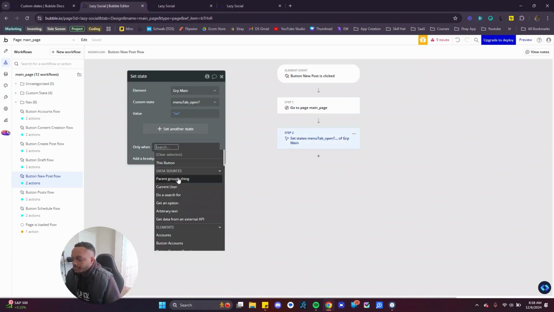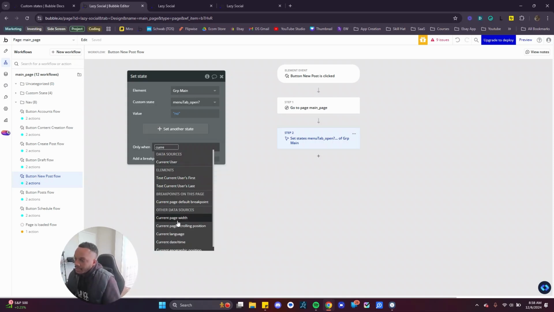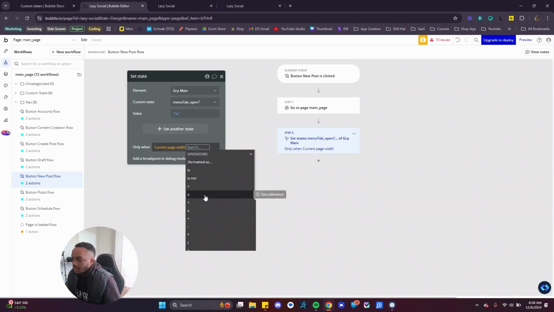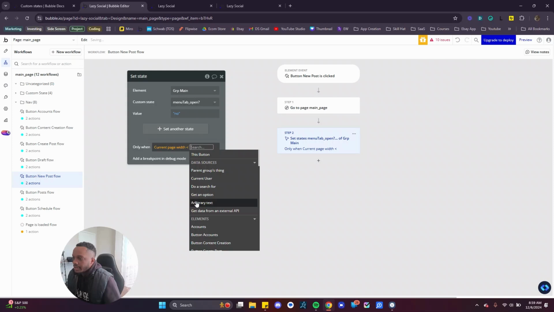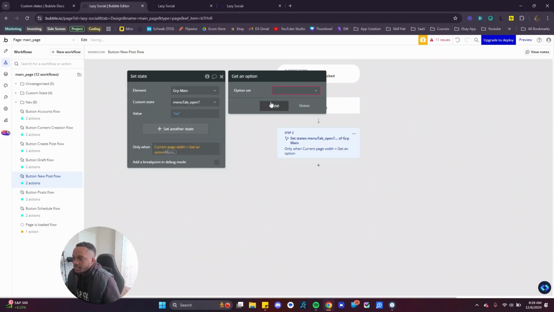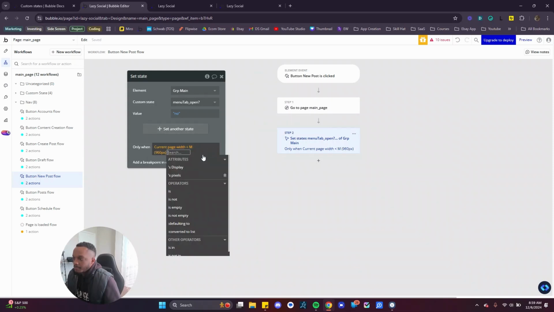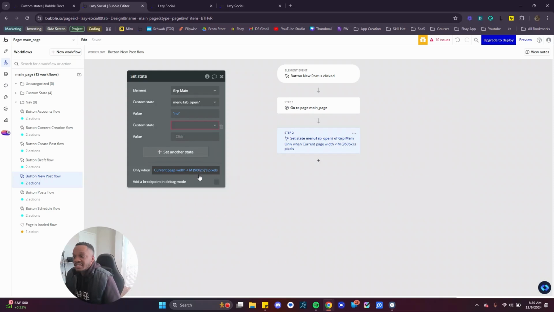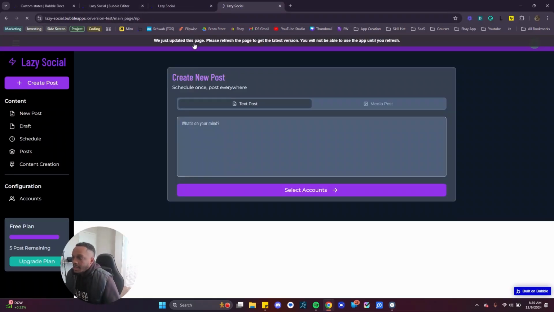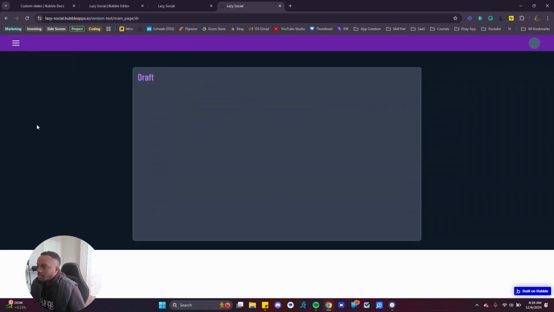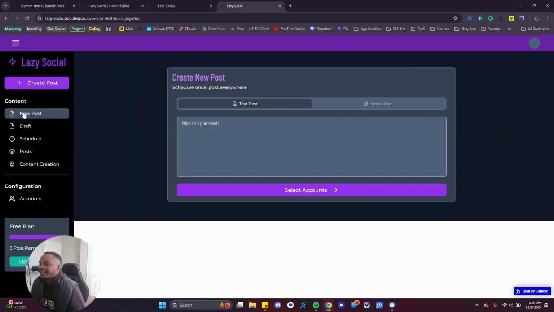So we're gonna do only when current page width is greater than, yeah, just greater than, not greater than or equal to. This is more advanced stuff here, but greater than 960 pixels is when I want that to happen. And it should work for us now. Let's see. Oh, right. Okay.